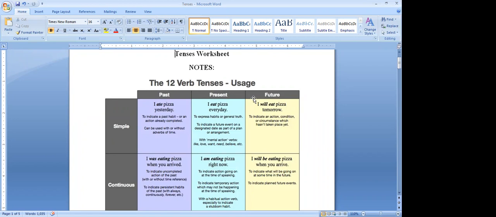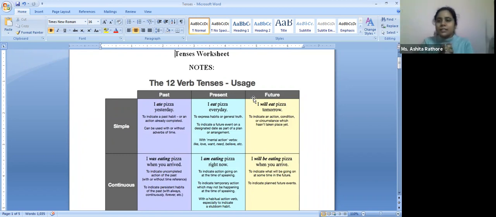Ma'am, I had to leave the meeting when you were starting with it. All right. I just explained to these people that tenses are something that tells time. And in language, we use them to convey or map the duration of actions that are happening. So tenses are very crucial to verbs because they tell you when a particular verb has happened, will happen, or is happening.